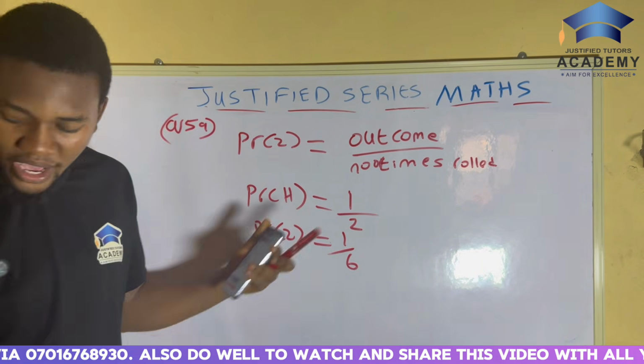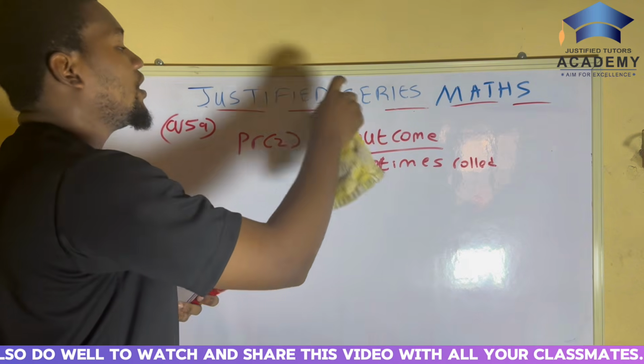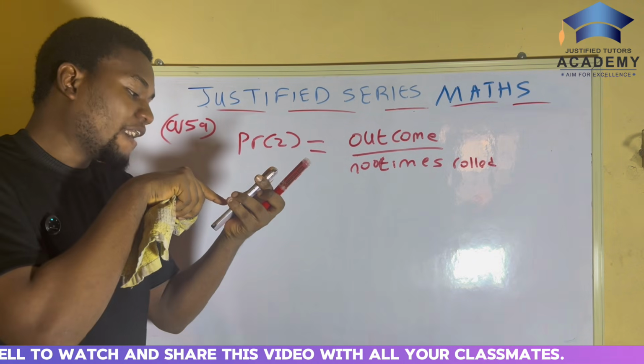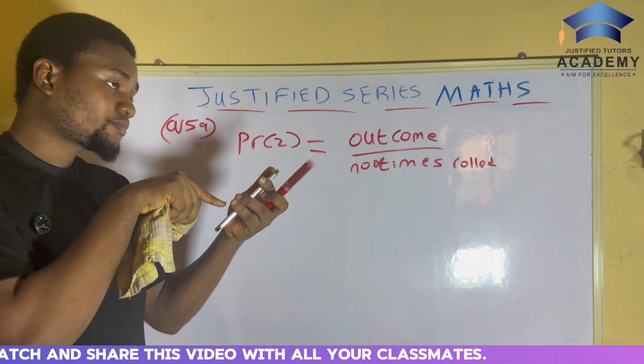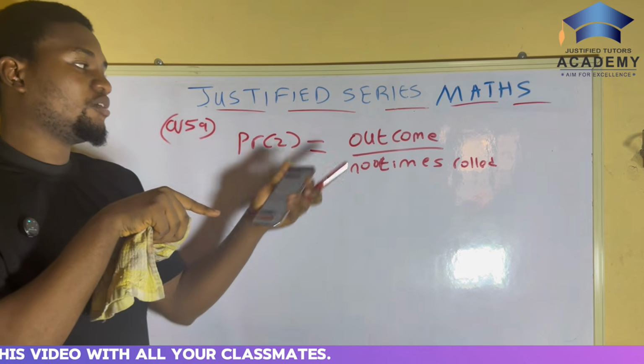That is why here, when we should find the probability of getting a 2, the number of times that we got a 2 is not written here. It's going to be m.